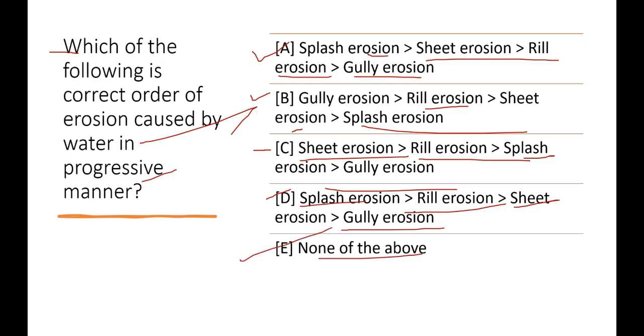So it is very clear that the first option is the correct answer because the degree of soil erosion increases as erosion moves from splash to gully. The correct sequence of the event is splash erosion, sheet erosion, rill erosion and then gully erosion. Okay, keep it in mind. Now come to the next important question.